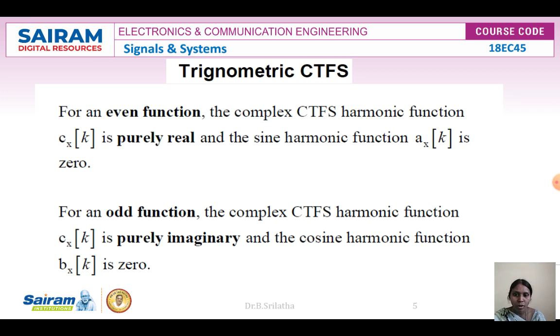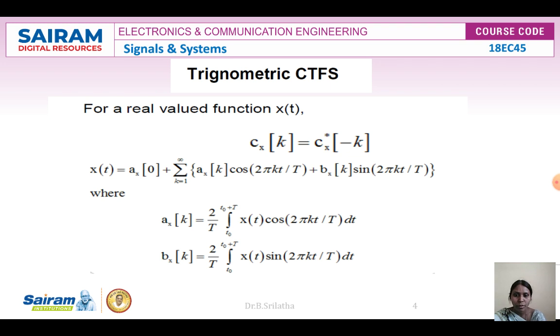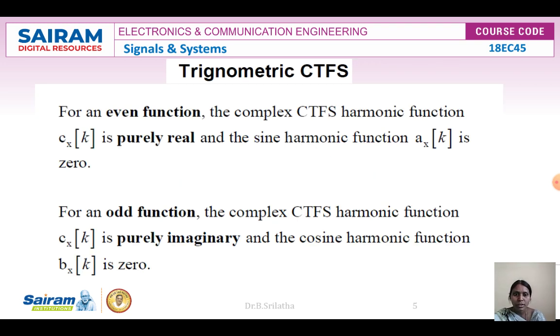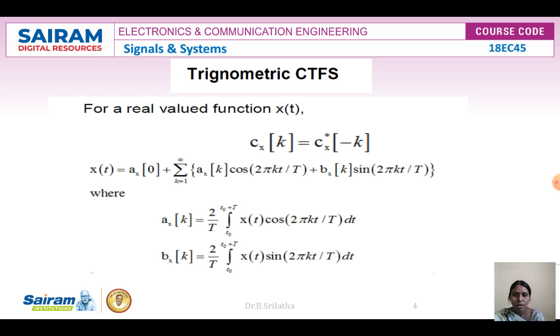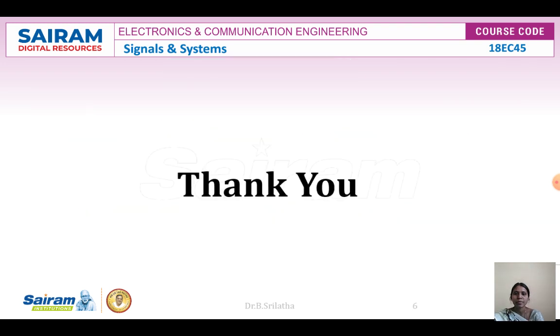If you consider an odd function, for the complex continuous time Fourier series the harmonic function c of k is purely imaginary, and the cosine harmonic function b k is 0. So here b k will be 0 for the odd function, and a k will be 0 for the even function. If it is an even function, it is purely real. If it is an odd function, it is purely imaginary.